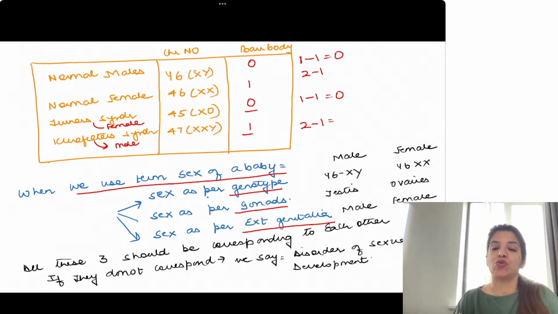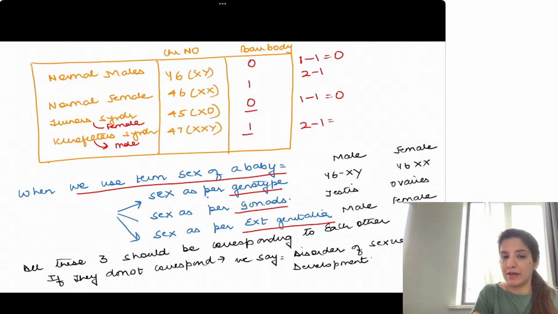Similarly, in females, when chromosome number is 46XX, their gonads are ovaries and they are functioning, and their external genitalia are looking exactly like a female external genitalia, then I say that there is normal sexual development in a female, right?